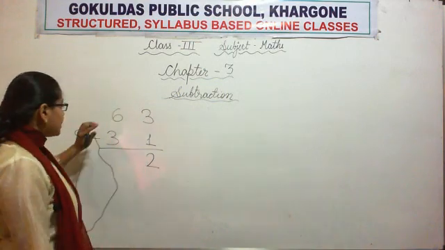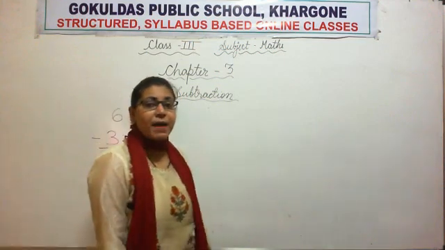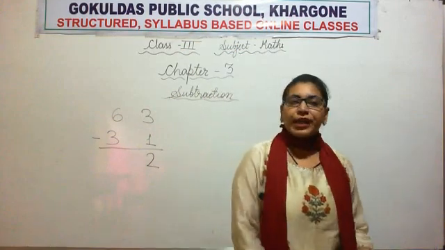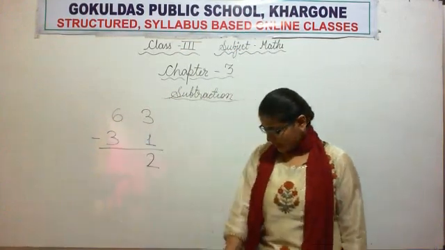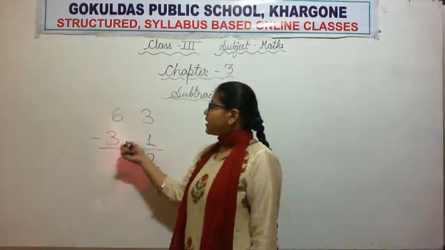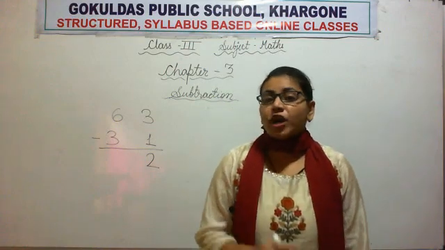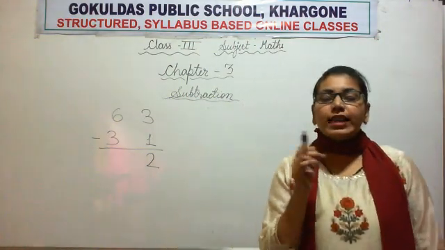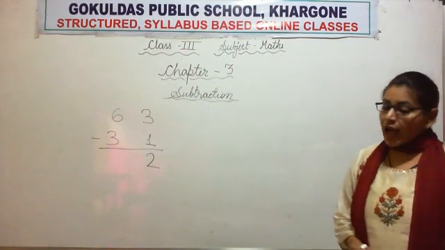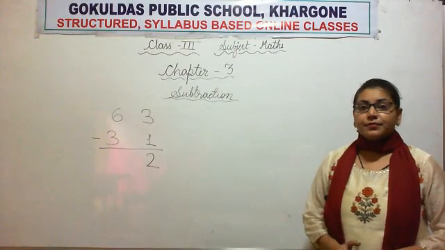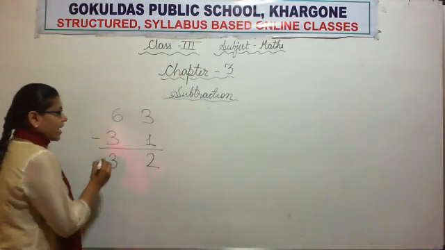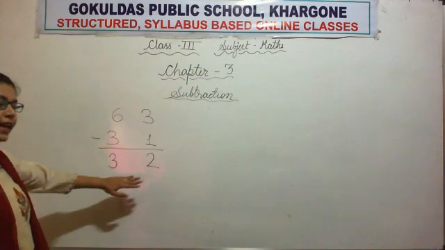Now the next step. 6 minus 3. First of all draw 6 sticks. All of you do it quickly. Now minus 3. So what will we do? We will cancel out 3 sticks. Now count how many sticks are left. Yes. Very good. 3 sticks are left. So we will write the number 3. So our difference is 32.